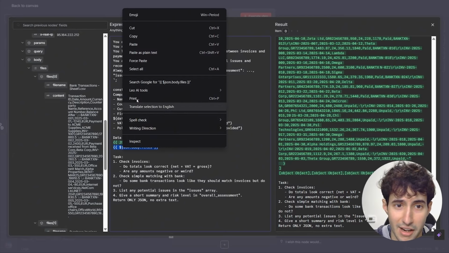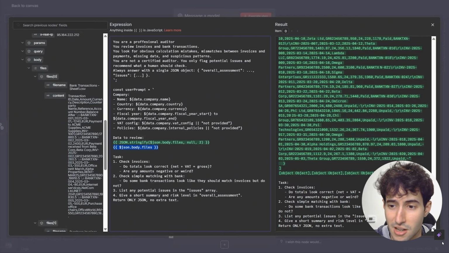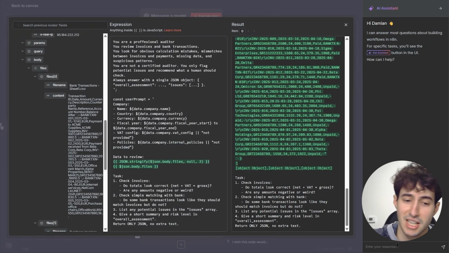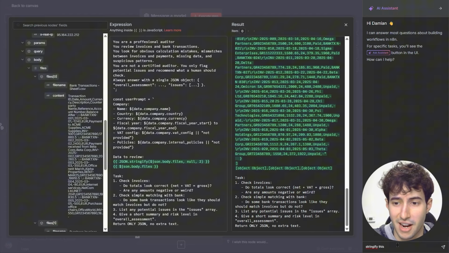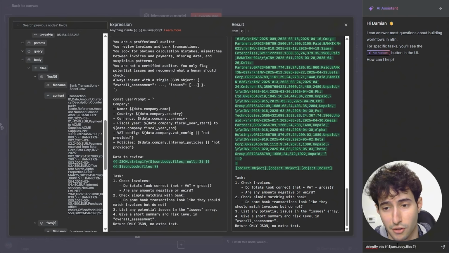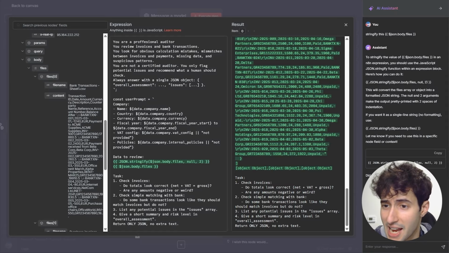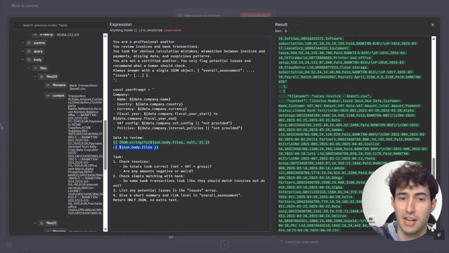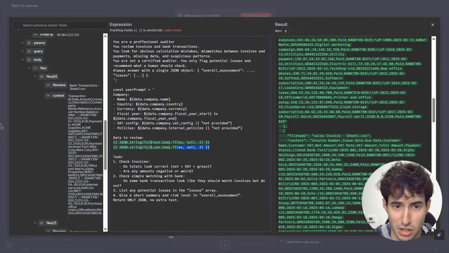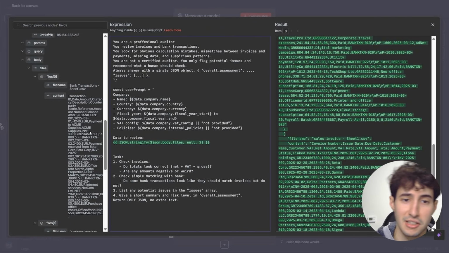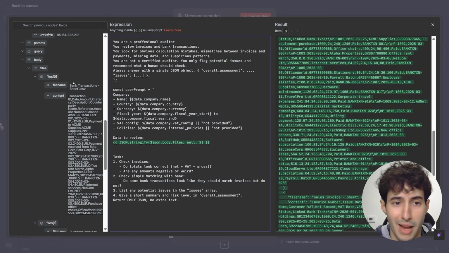How you can do that is by copying this, then opening up your AI assistant and saying something like stringify this, and then pasting the snippet of code you just copied. Then the AI assistant is going to give you something like this. So simply copy it, come over here, delete it, and paste it in. As you can see, I have already done this, so I'll simply delete this part, and the LLM model will be able to read all this data that is inside objects.